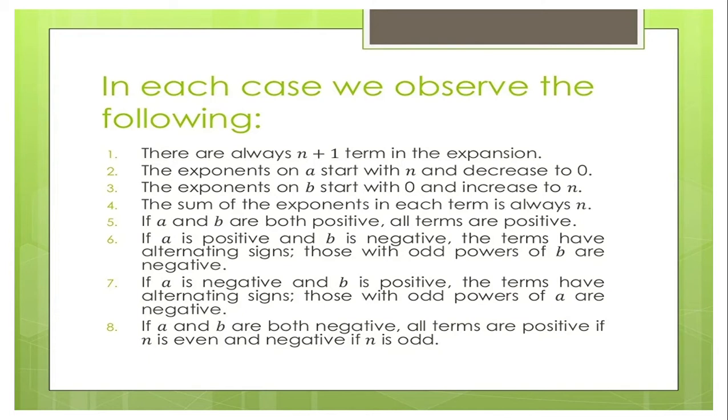For number 5, if A and B are both positive, all terms are also positive. Number 6, if A is positive and B is negative, the terms have alternating signs, so those with odd powers of B are negative. For number 7, if A is negative and B is positive, the terms have alternating signs again, and those with odd powers of A are negative. Now for number 8, if A and B are both negative, all terms are positive if n is even and negative if n is odd.